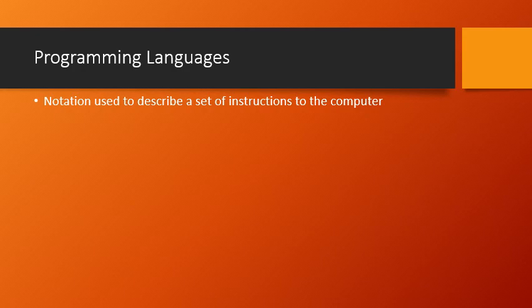By what manner are we providing the instructions? How does the computer understand that? Or as a user, how do we come to know what type of information or set of instructions we are giving to the computer? So these notations which describe the instructions that we are giving to the computer, we call programming languages. On a broader perspective, programming languages are divided into two categories. The first one is low level languages and the second one is high level languages.